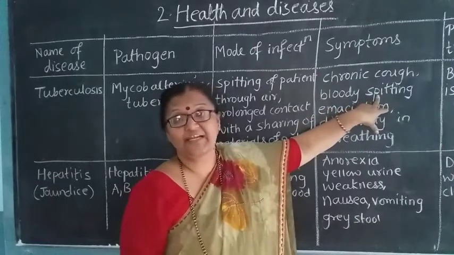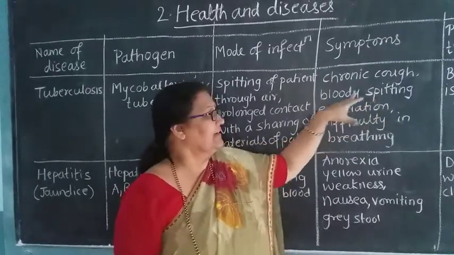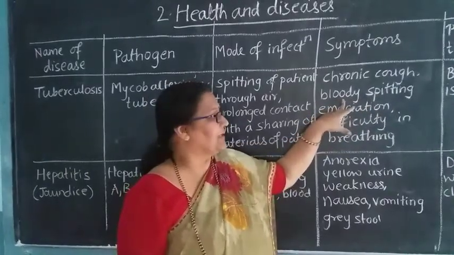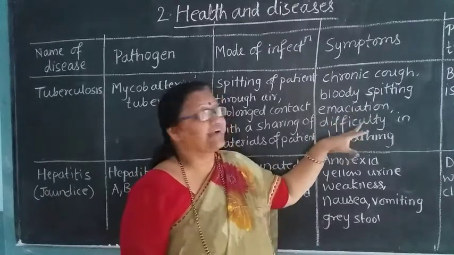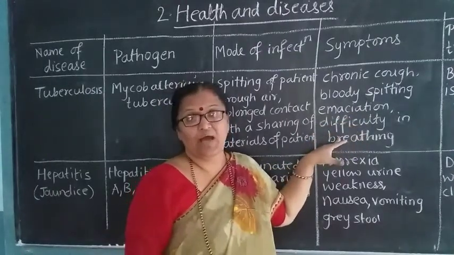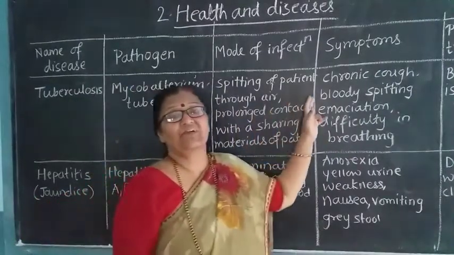That means your spit or your sputum contains blood, droplets of the blood. Then emaciation, you may feel uneasiness, difficulty in breathing. So why? Because this disease directly affects the lung.